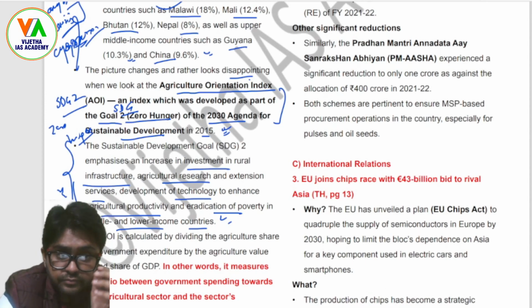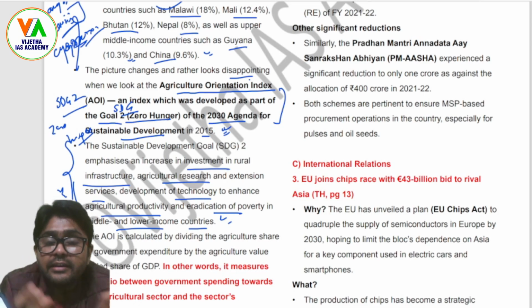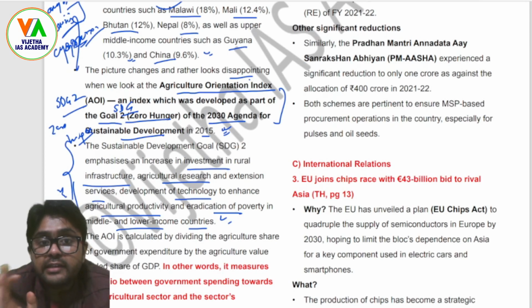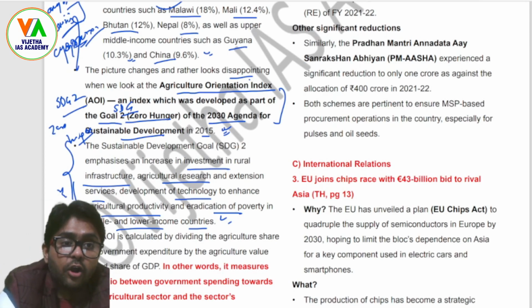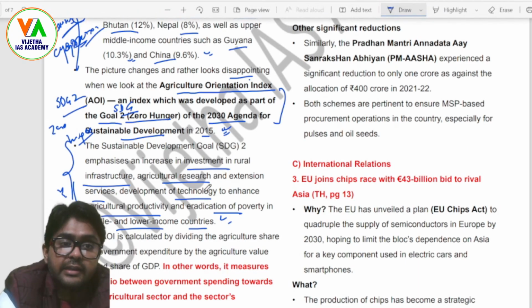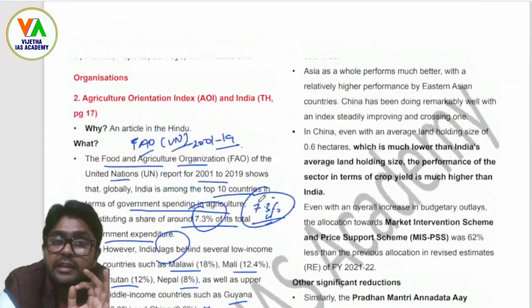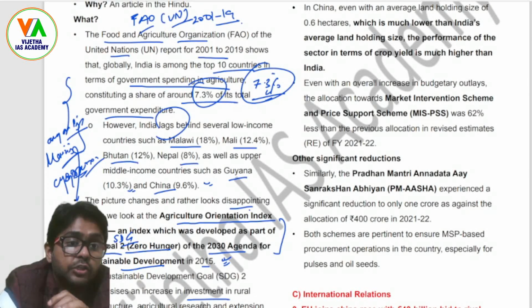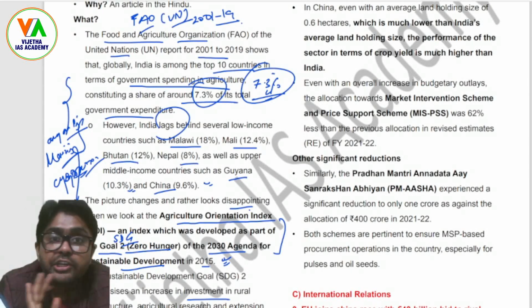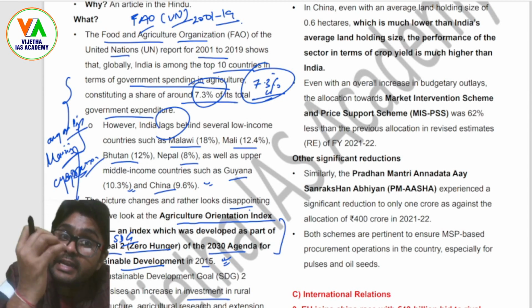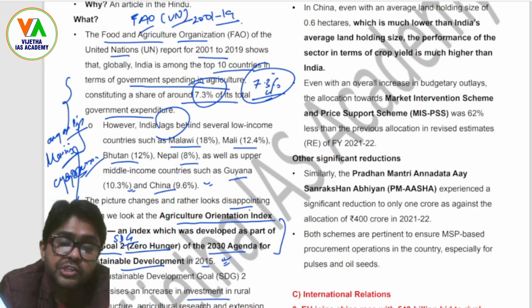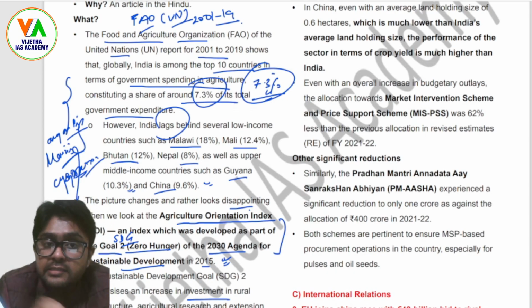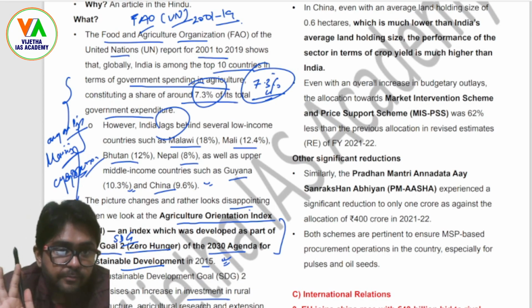So let's start with the agricultural spending in India, because it has talked about the agri spending, which is, it is saying that almost 7.3% India is spending, but it is lesser than the other countries, as you have seen in the context, right? So what happens is that the overall budgetary allocations towards the agriculture sector have marginally increased this year, right? This could be a question, that the agricultural spending in this year's budget has decreased, but no, it is increased. In MGNREGA it is decreased, right? So it is increased by 4.4% in the union budget this year, that is 22-23, no problem.